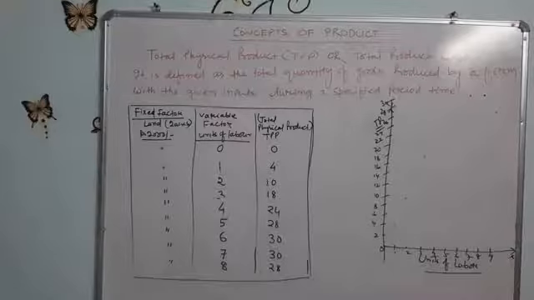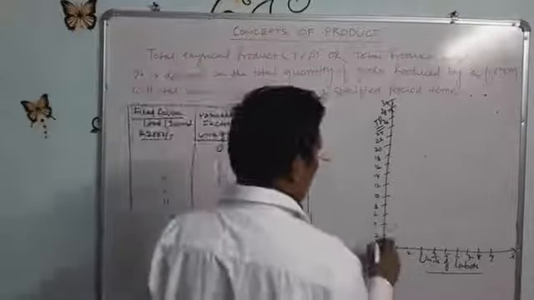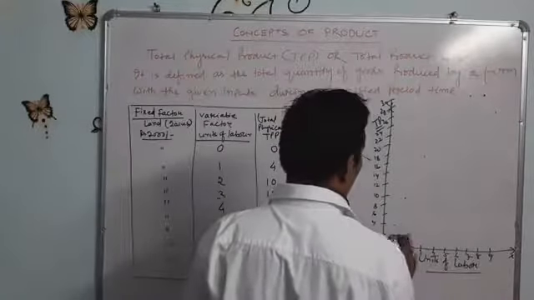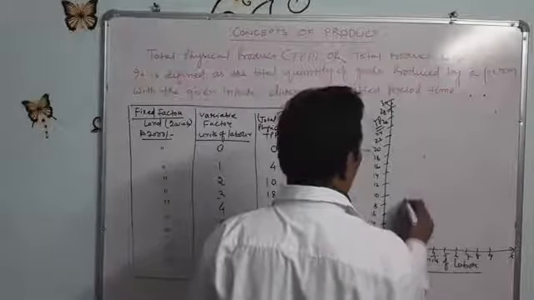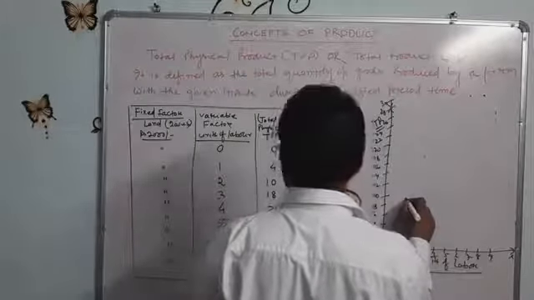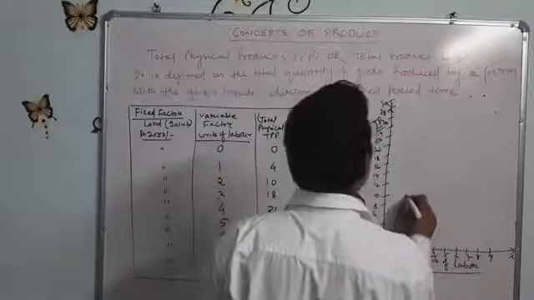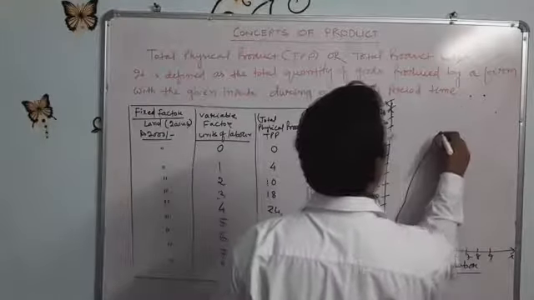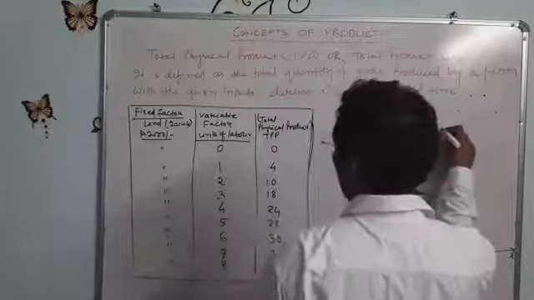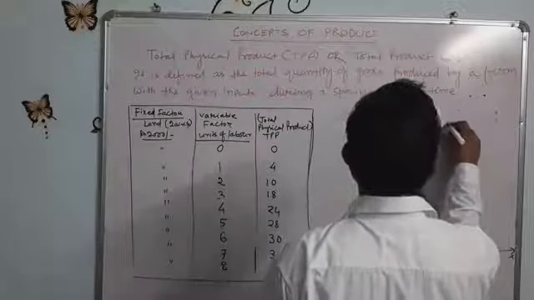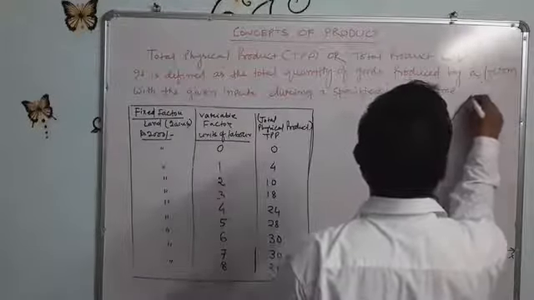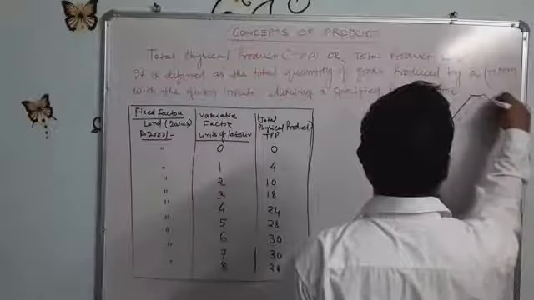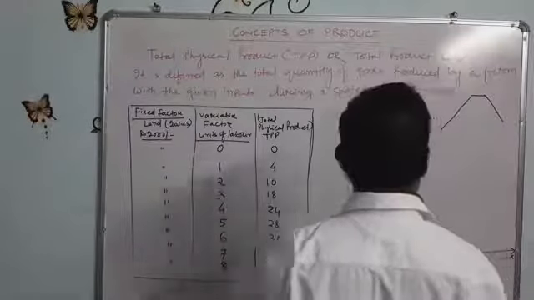Now we'll join all these points: 0, 0; 1, 4; 2, 10; 3, 18; 4, 24; 5, 28; 6, 30; 7, 30; and 8, 28, like this.